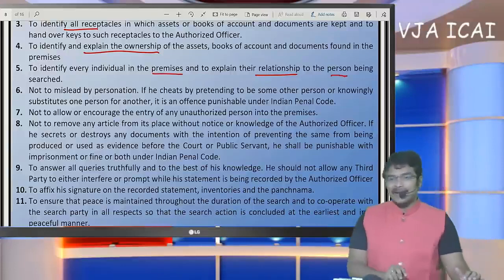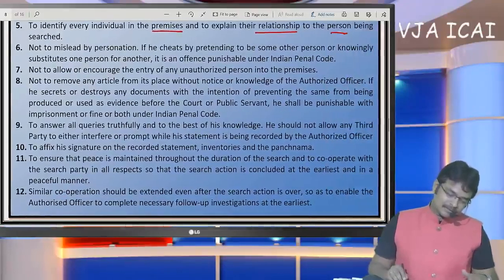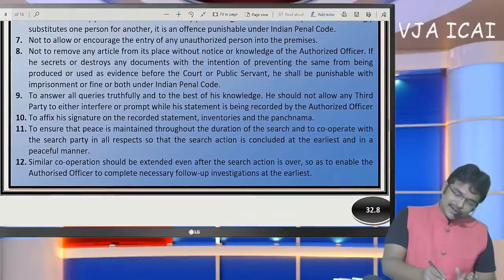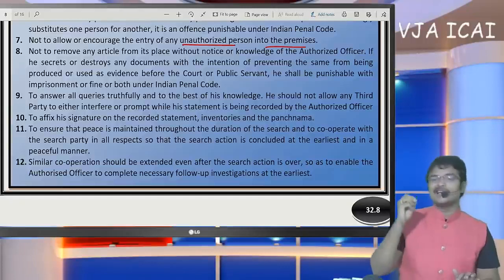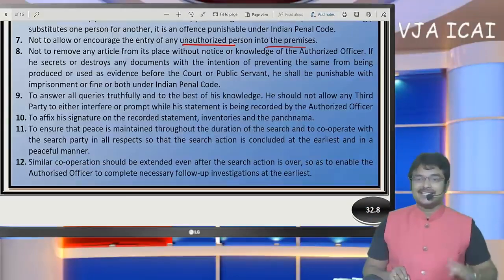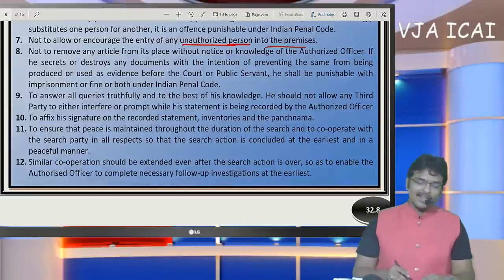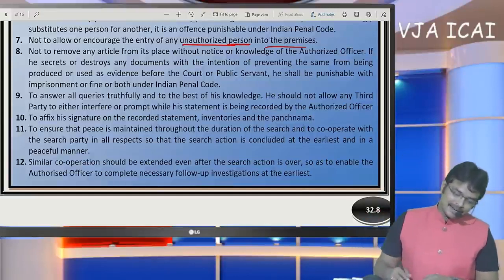In the premises, how many persons exist and what is the relation with them, everything has to be disclosed here. He should not encourage unauthorized persons into the premises. So after execution, initially at the premises of the SSC, can an auditor attend here? Yes, if authorized. Unauthorized persons cannot enter. If the department authorizes, they can enter. Okay.